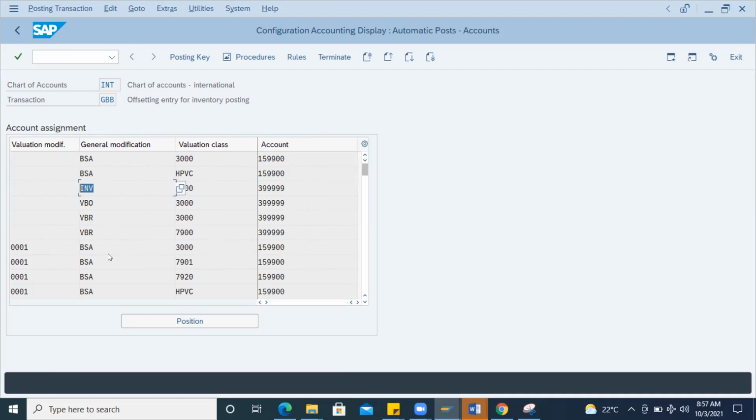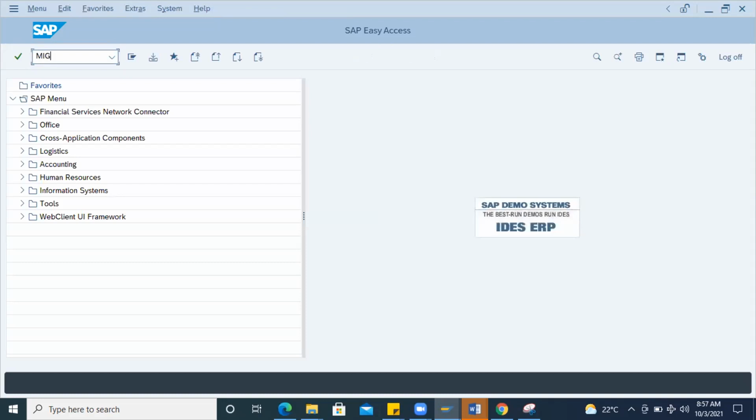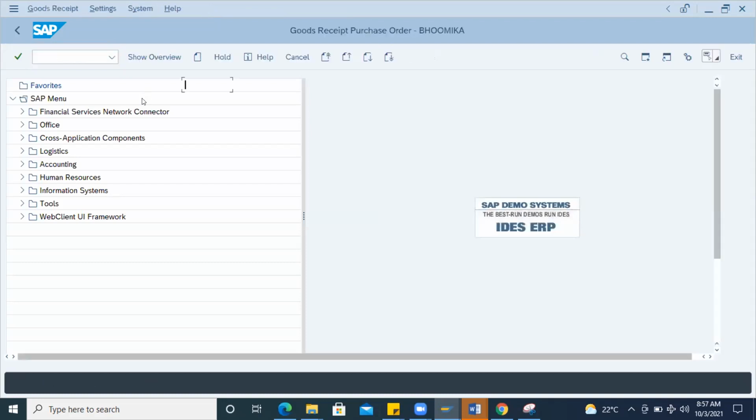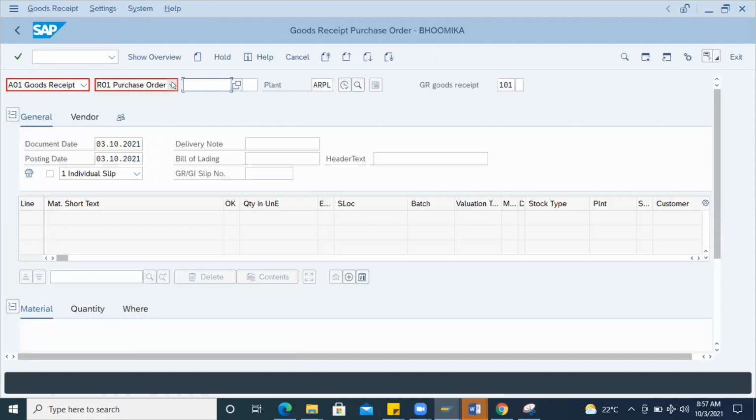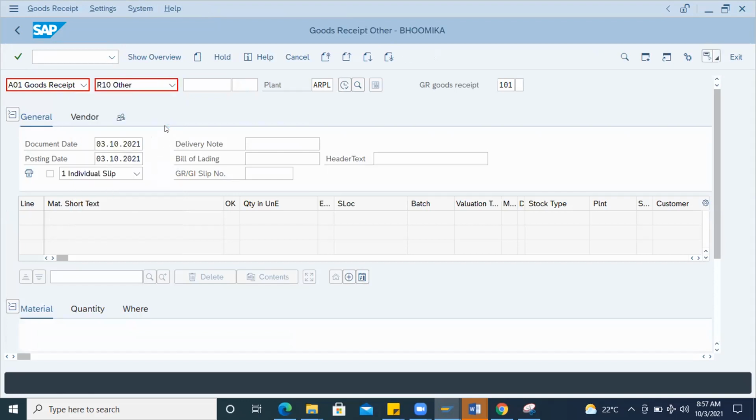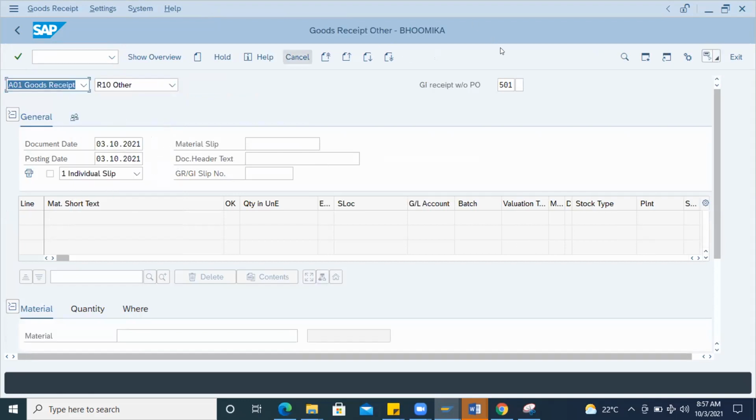The system will understand that you are going to do an offset entry for goods posting, meaning you are going with the MIGO transaction. I'll show that. You're going with the MIGO transaction, and you are going to receive the goods here by clicking the other option. Other means you'll get 501 or 201 or 260, whatever. You are not referring to any order number.